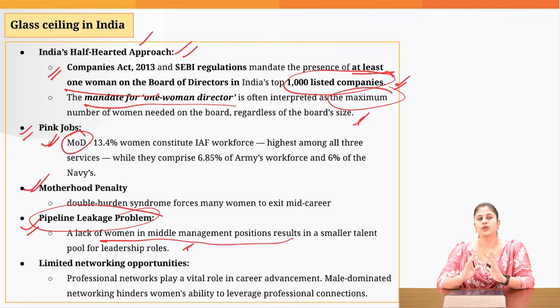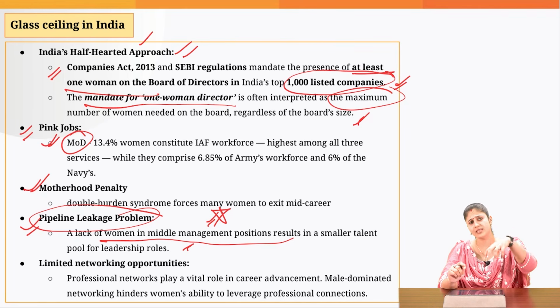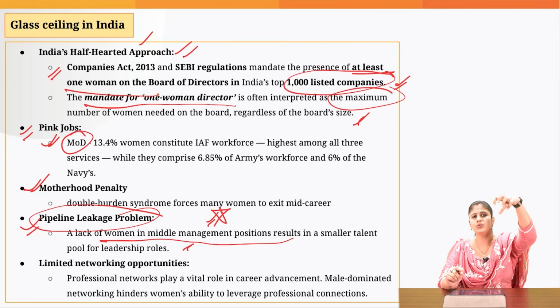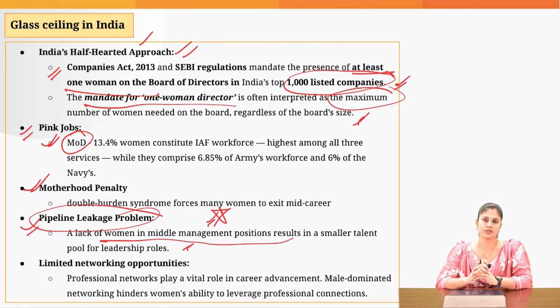Then there is not adequate infrastructure in place. You will not be providing promotion to the woman, and ultimately the woman would be leaving that particular entity. And that is the reason you witness very few women at the middle management position. So when you have very few women at the middle management position, how will you be able to ensure that more women are reaching top leadership roles?